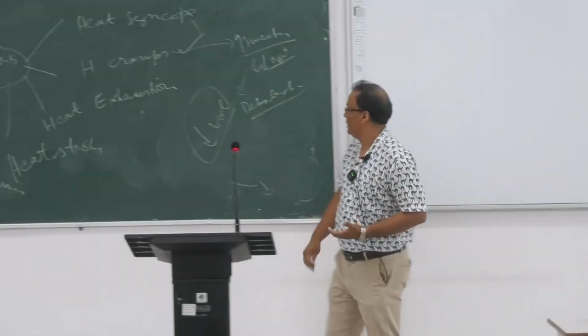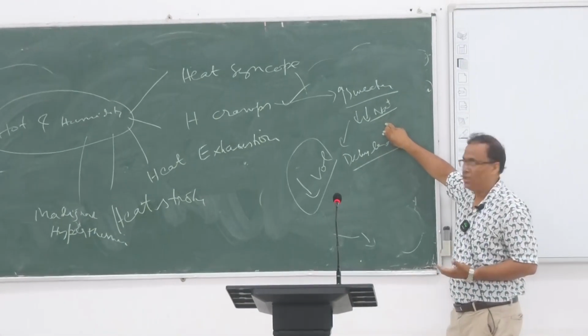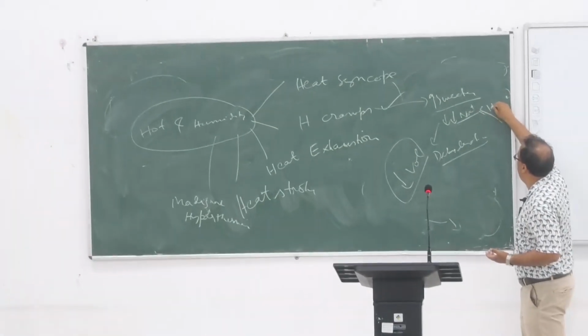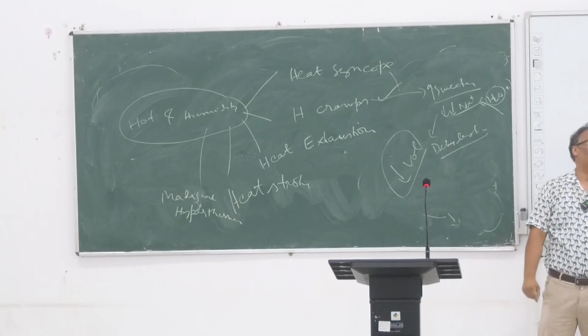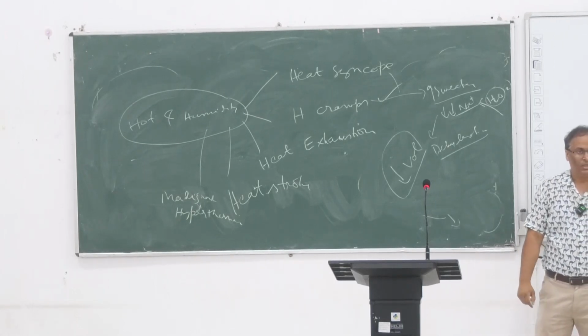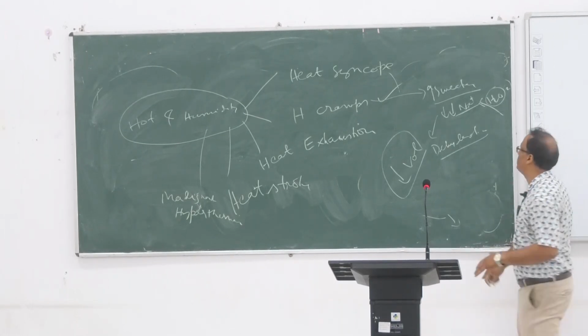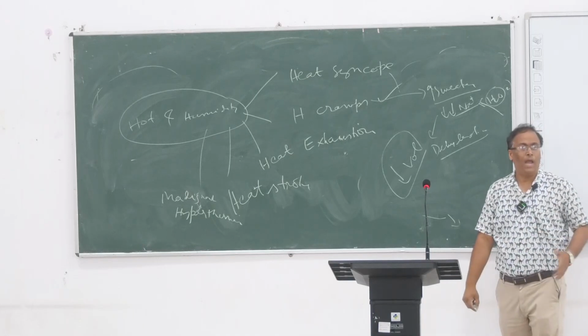What does it mean? Sodium is less, you are giving more water in your body, dilution is much more, you are not giving salt, salt is less. So what is happening?